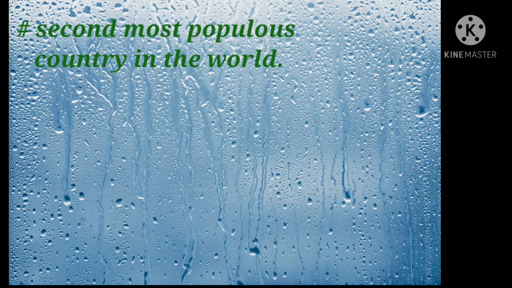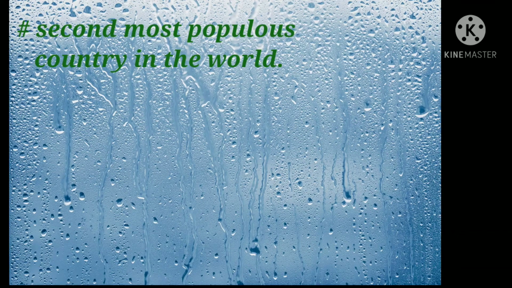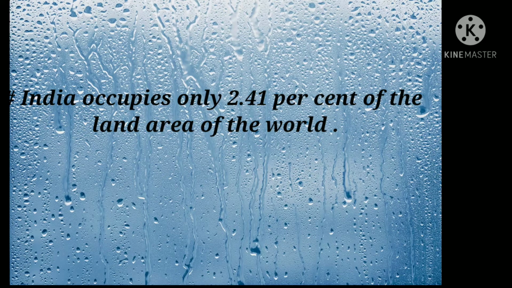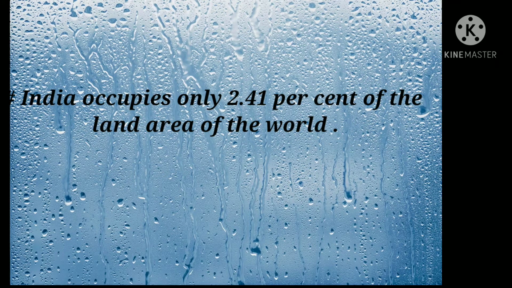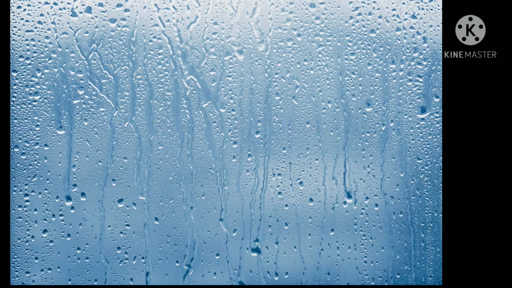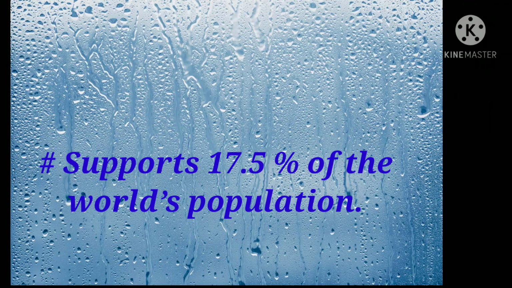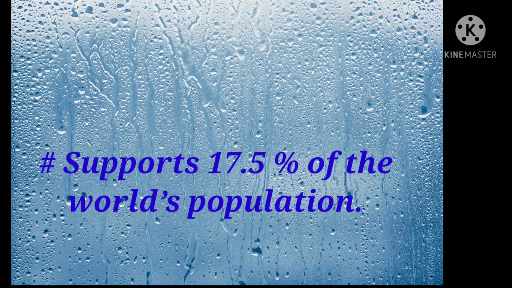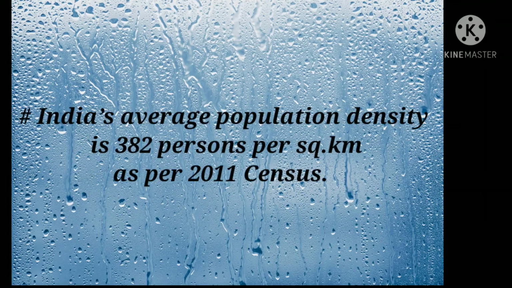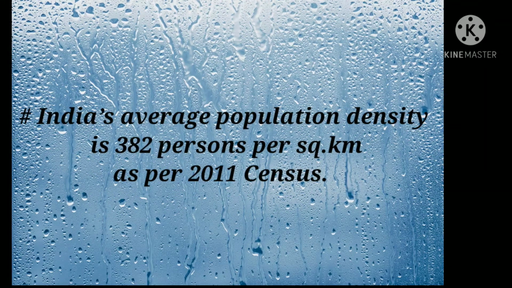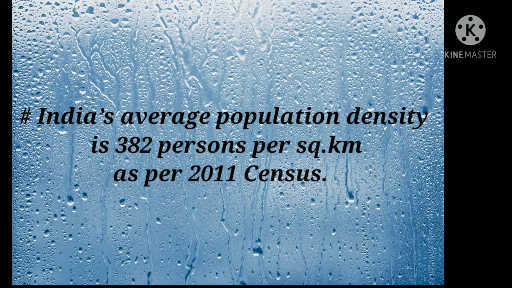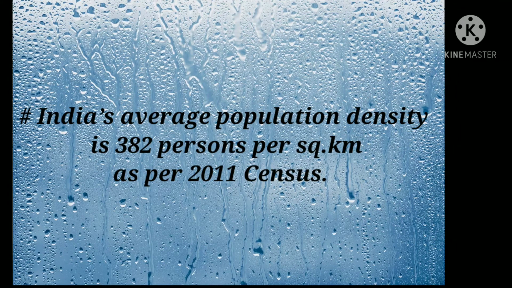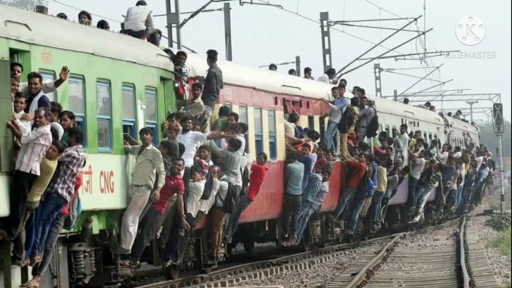India is the second most populous country in the world. India occupies only 2.41% of the land area of the world, whereas it supports 17.5% of the world's population. India's average population density comes to 382 persons per square kilometer as per the 2011 census.